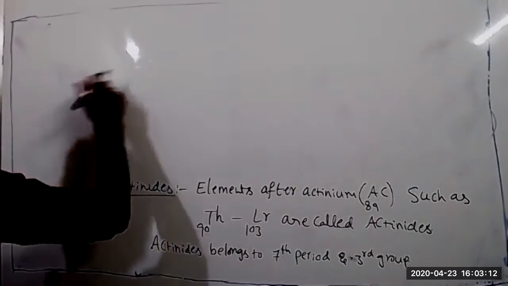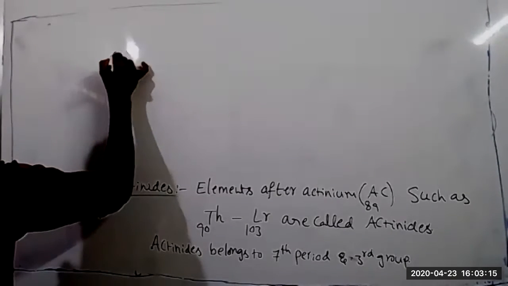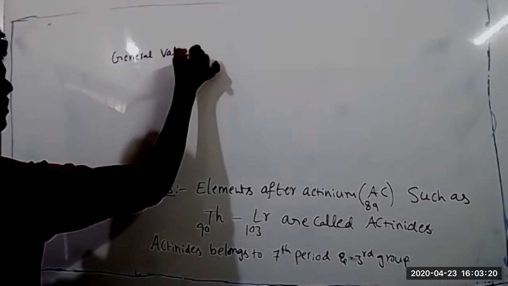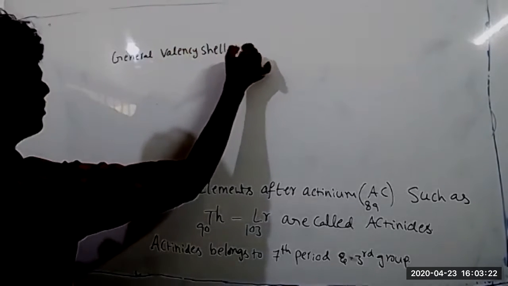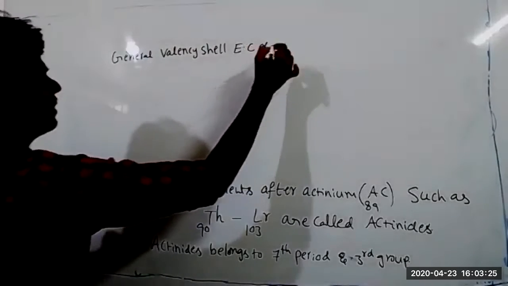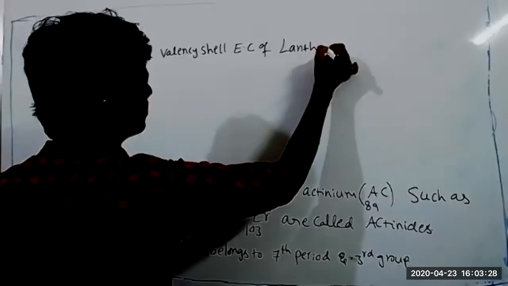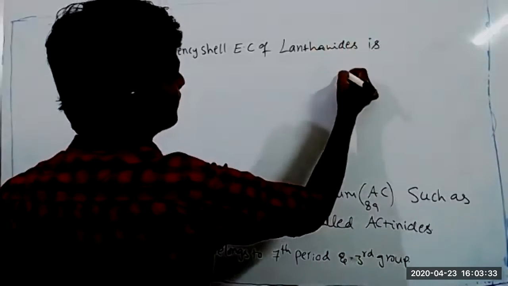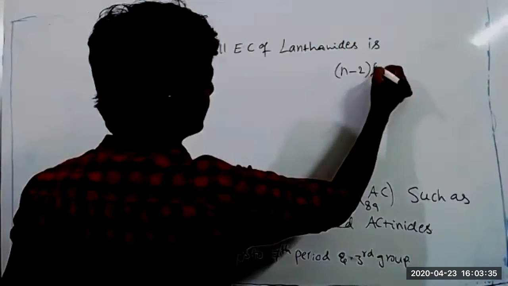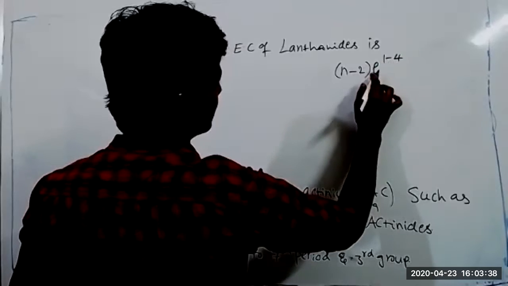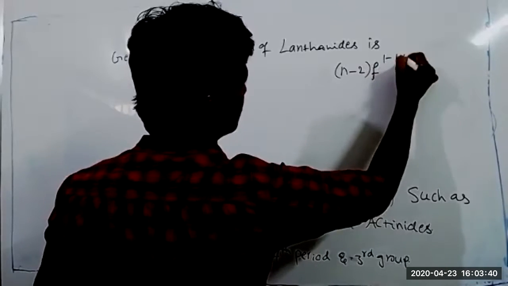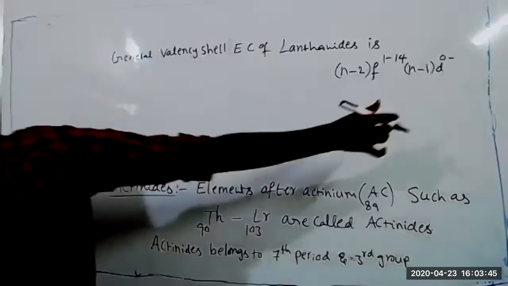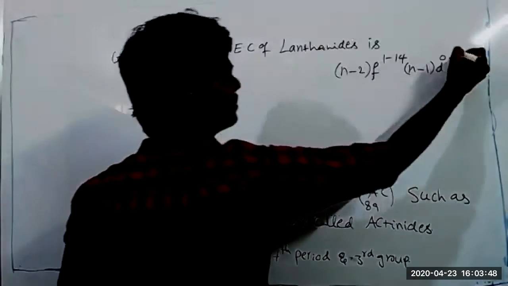Okay, so here write the lanthanides electronic configuration. In general, the valence shell electronic configuration of lanthanides is (n-2)f 1 to 14, (n-1)d 0 to 1.